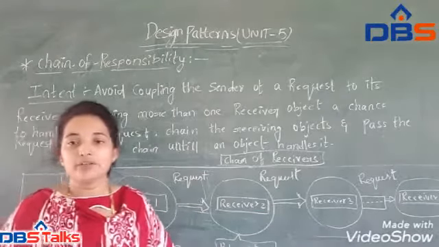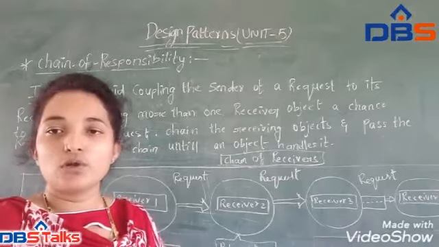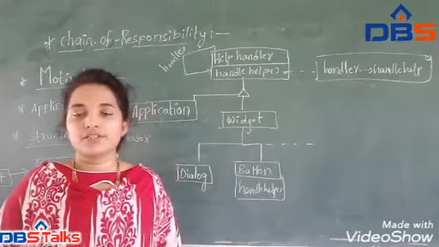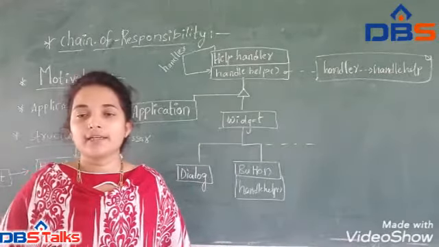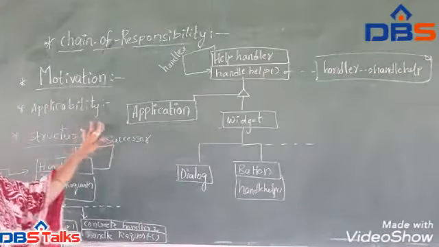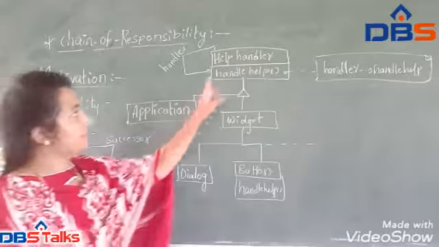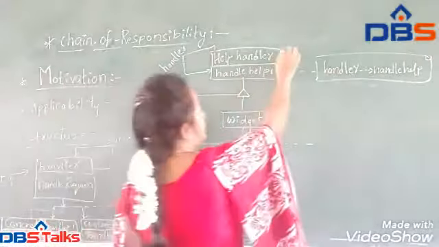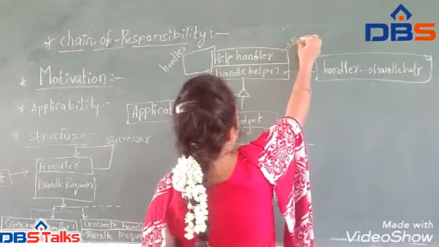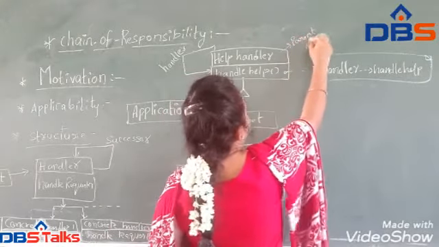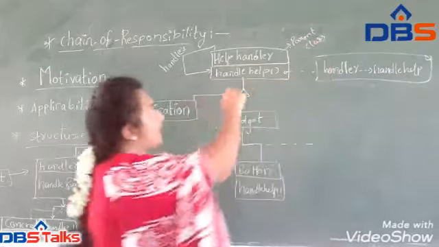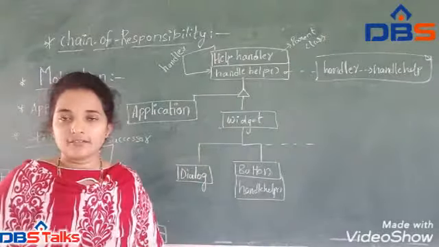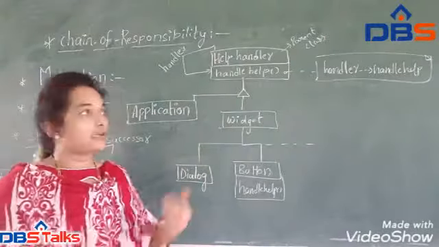Next, coming to the motivation. In this motivation, I have a small diagram. So this is the diagram. In this diagram, I have the help handler. The help handler acts as a parent class. It is a parent class, and it also acts as an interface, and you can also say it is an abstract class.